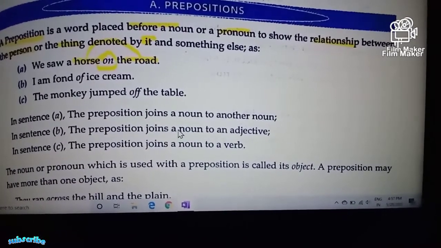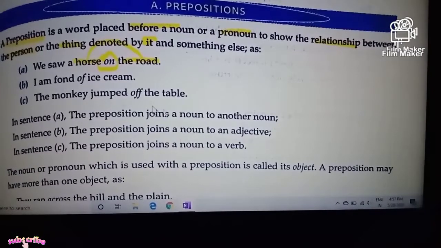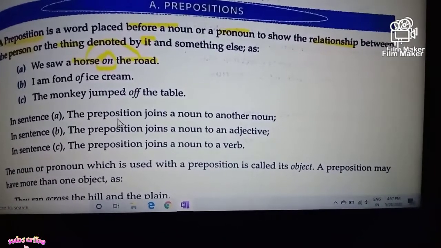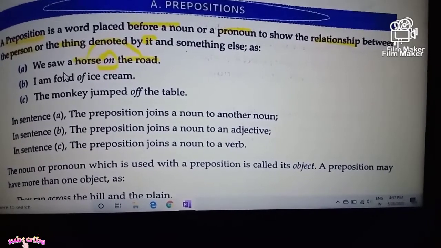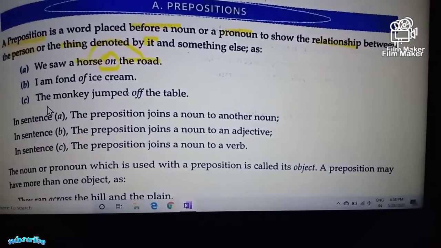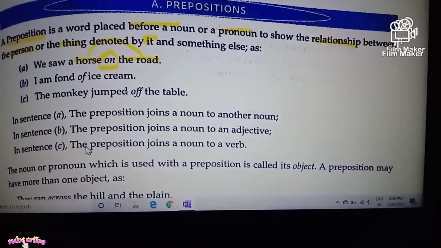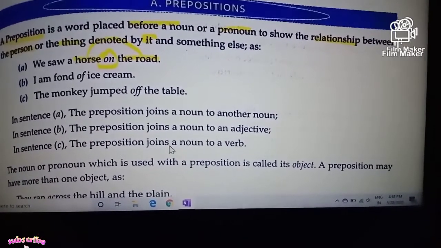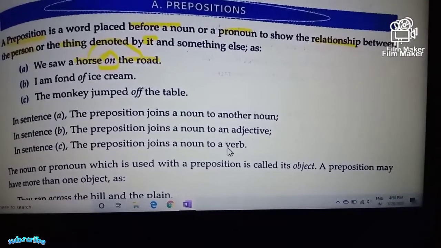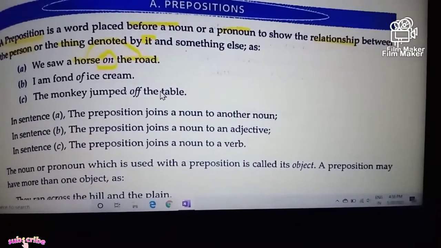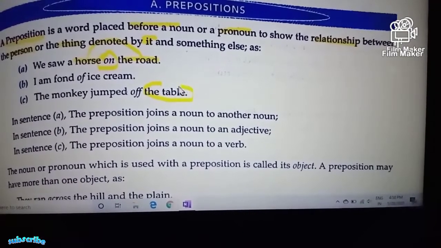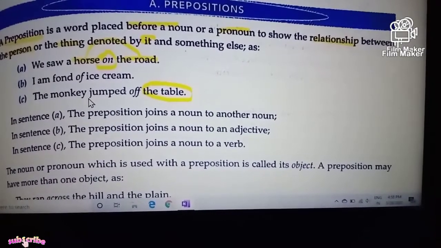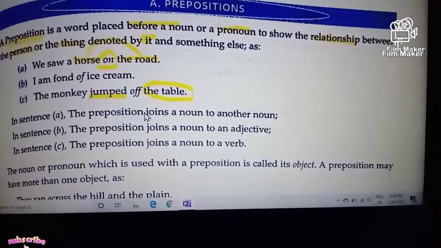In B, the preposition joins a noun to an adjective. The noun is ice cream, connected with the adjective, that is fond. And in the third sentence, that is in C, the preposition joins a noun to a verb. So the preposition is connecting the noun, that is the table, with the verb, that is jumped.